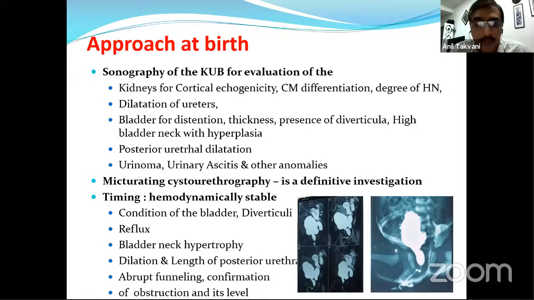Yeah, okay, perfect. So this is what we do in a voiding cystourethrogram. What we try to see is the bladder with diverticuli, reflux, if at all there, unilateral or bilateral, and degree of the reflux, bladder neck elevation or hypertrophy, dilatation and length of the posterior urethra. And this is very important: this is abrupt funneling, which confirms the valve and its location.